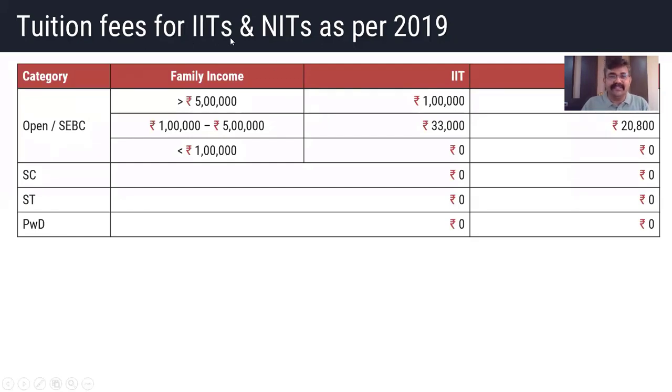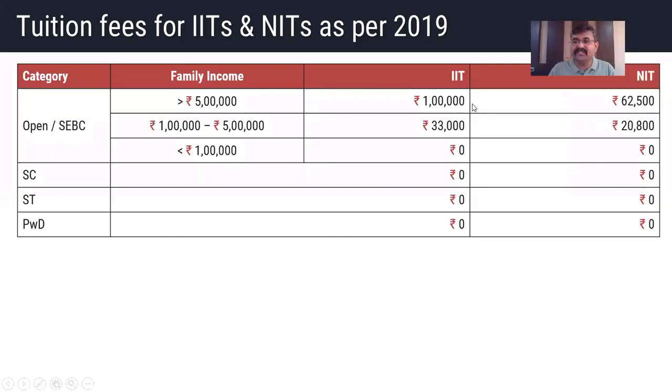So these are the fees for IITs and NITs as per 2019. 2020 they will declare it. If you belong to open or SC/PC category and your family income is greater than 5 lakh, then the fees for IIT was 1 lakh and fees for NIT was 62,500. If you belong to the same OBC open SC/PC category, then 1 lakh to 5 lakh family income, you need to pay 33,000 for IITs and 20,800 for NITs.